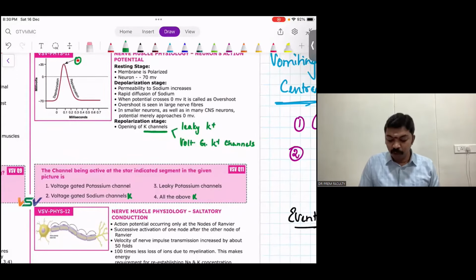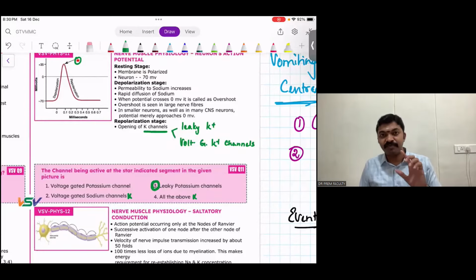Since numerically leaky potassium channels are abundant, and that's the one which is going to bring about more repolarization than the less numbered voltage gated potassium channel, 3 seems to be the best answer since you got to pick one.